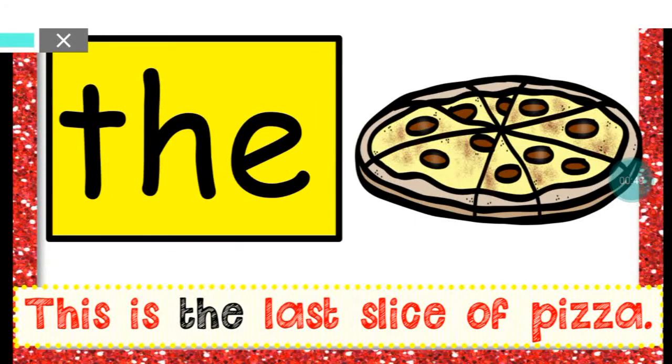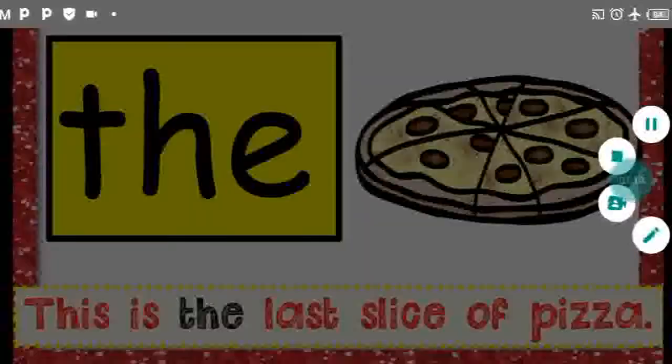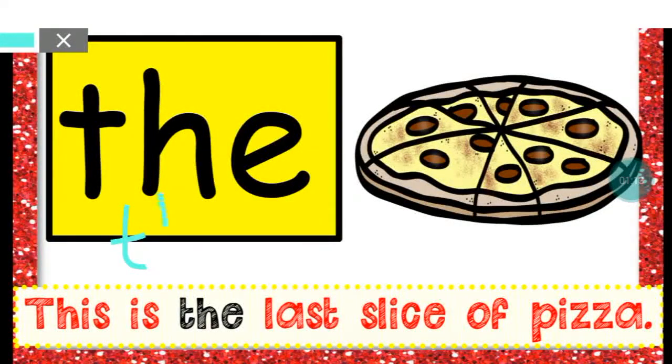Is it D? People used to call it D, right? The egg, the bag, the book. Okay, this is segmented as T-H and a stroke, then E. So can you tell me what this is?